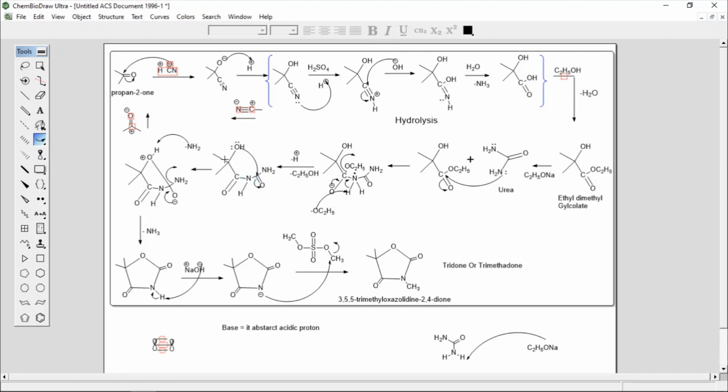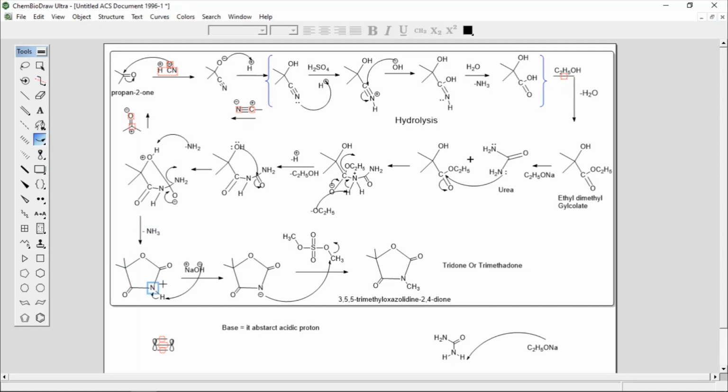You will get the cyclic product. So this hydroxy group will attack on carbonyl carbon. The pi bond will break, negative charge on oxygen, then negative charge delocalized. NH2 is a leaving group, and that NH2 takes proton from this hydrogen because oxygen now has 3 bonds, so there is positive charge, so it's unstable. To stabilize that, it takes hydrogen and generates this oxazolidine dione derivative, and this ammonia is a leaving group.